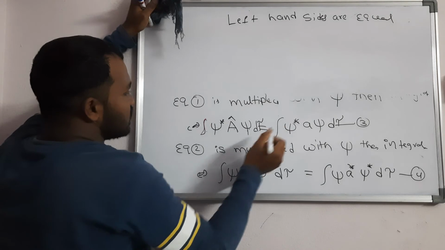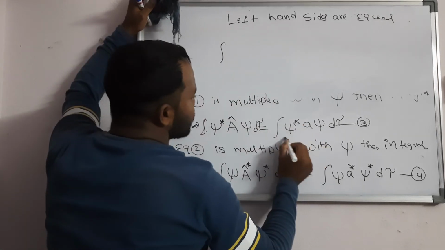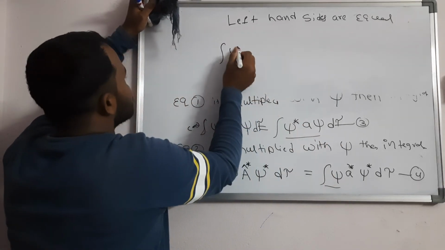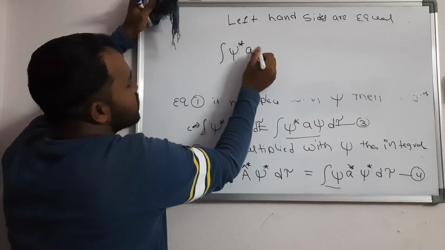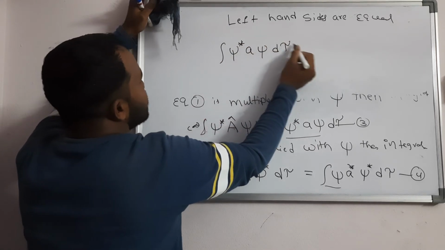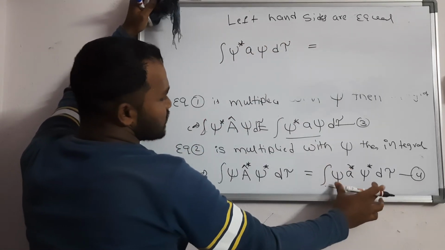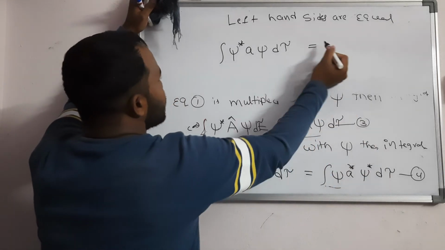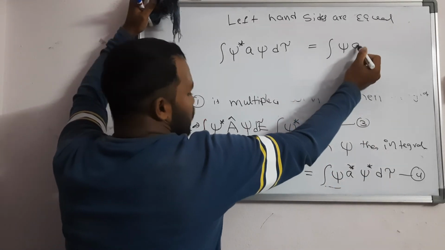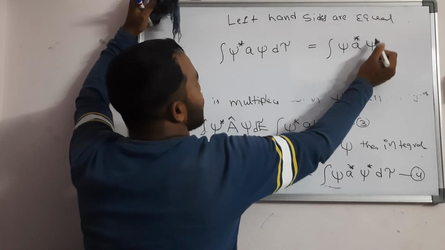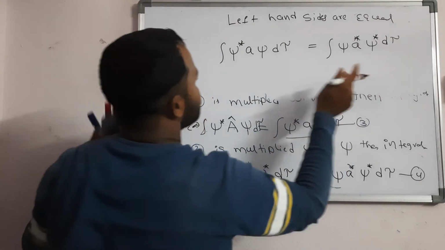The right hand side of equation 3 is a times the integral of psi star psi d tau, and for equation 4 it is the integral of psi into a star into psi star d tau.